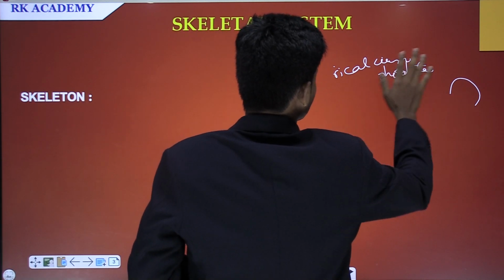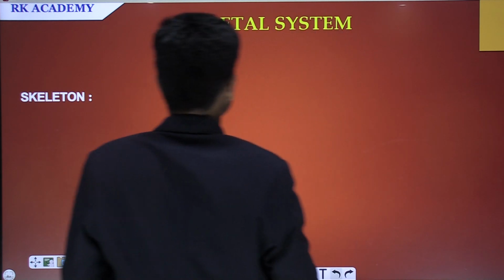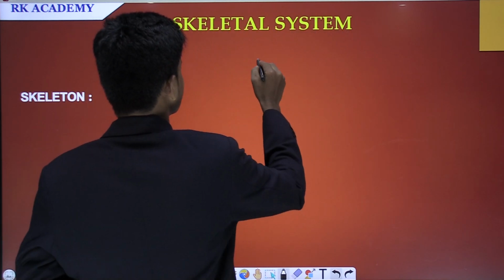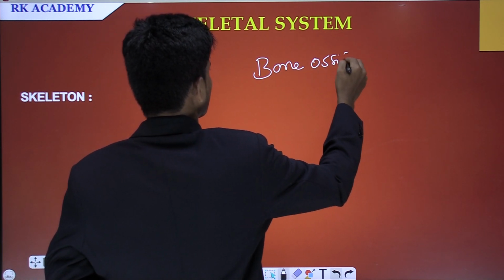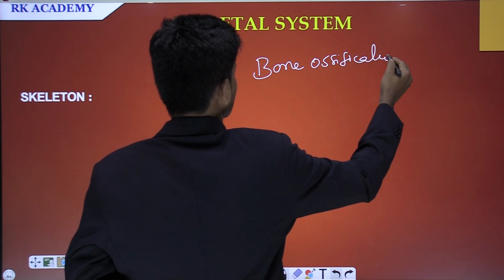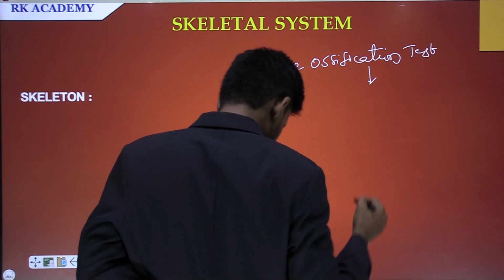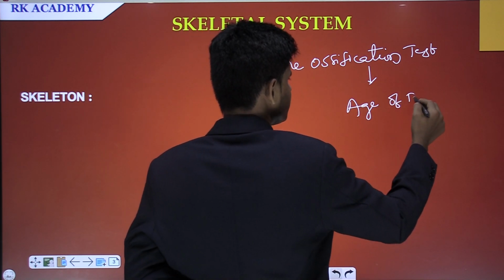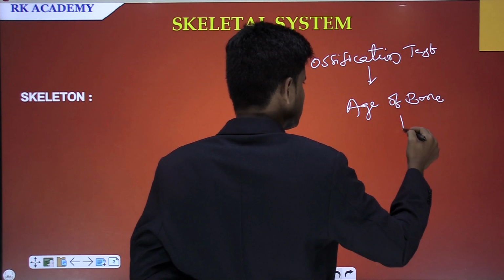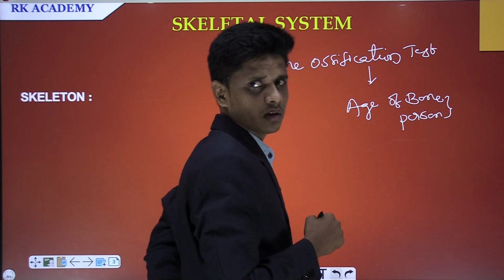The particular test is the bone ossification test. This test determines the age of a bone, and also determines the age of a person.